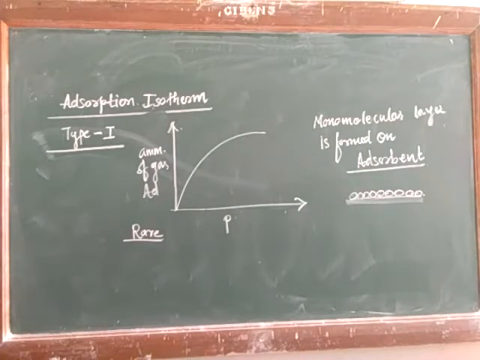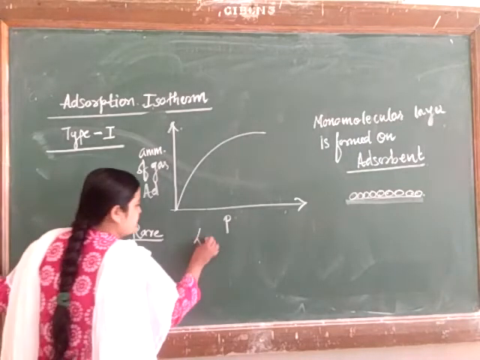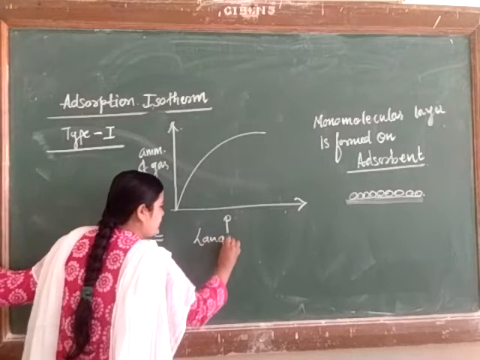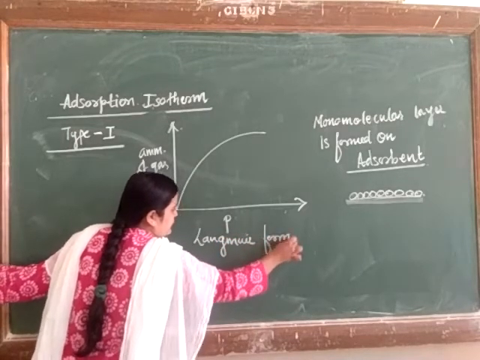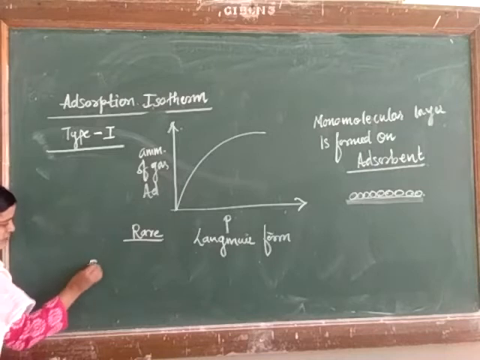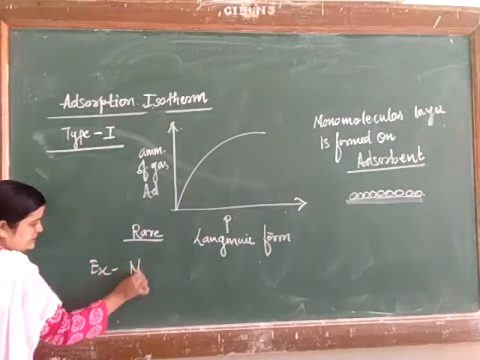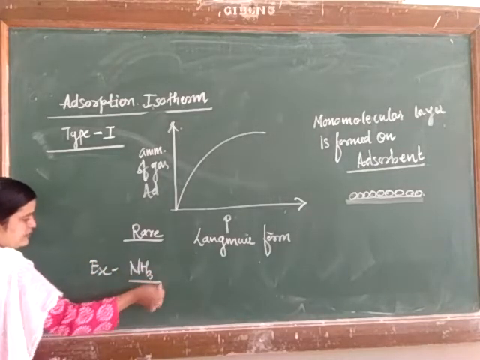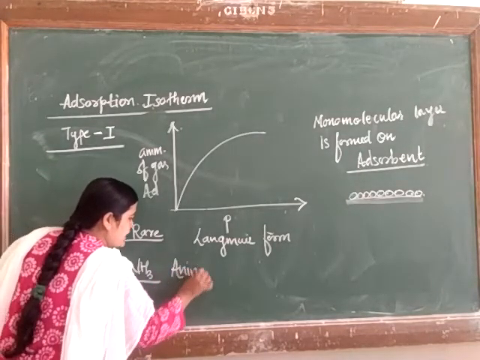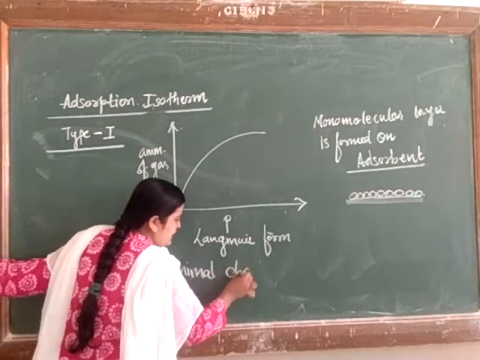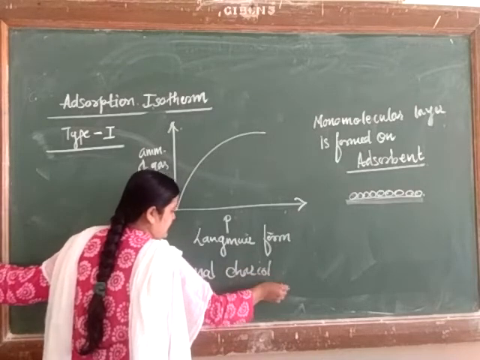Here, as an example we can give the linear form. This type of graph is of linear form. And here an example we can give is NH3, that is, the amount of gas adsorbed on what? Animal charcoal. This is an example of this first type of graph.